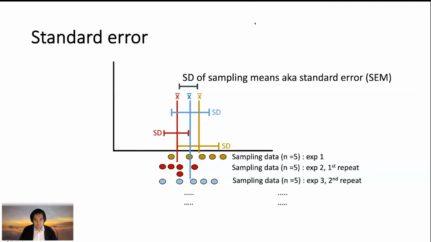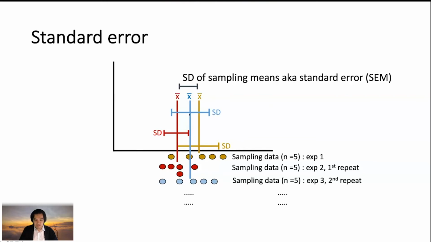So what does it mean? When we have different standard deviations and different means, when we calculate the differences, the variance or the standard deviation of the mean, what we get is the standard error. The symbol for standard error of the mean is SEM. We calculate the standard error from the standard deviation of the mean instead of our actual sample. We call it the standard deviation of the mean. Now we're calling it the standard error.